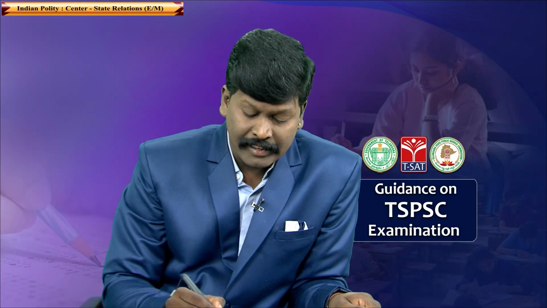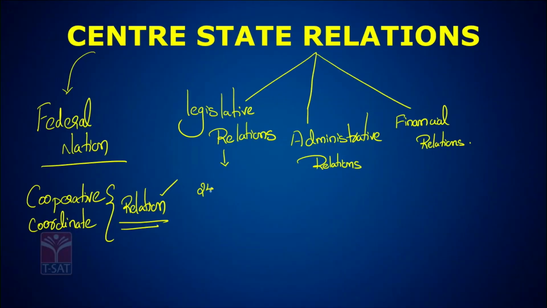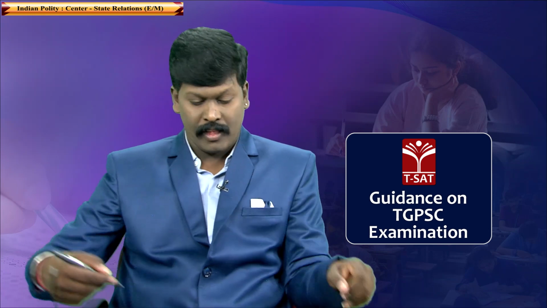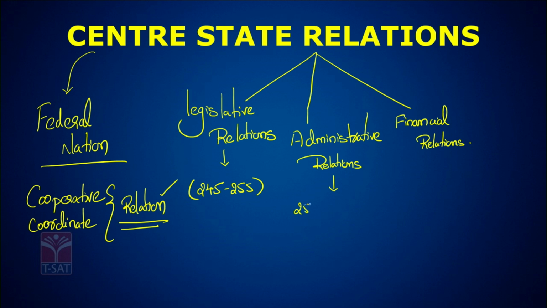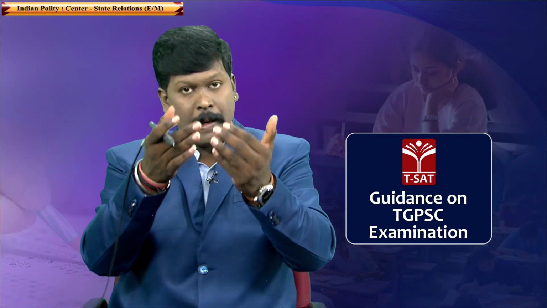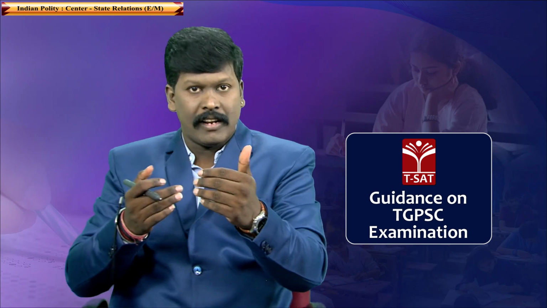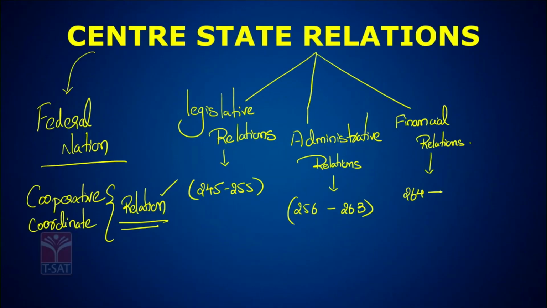The center-state legislative relations are discussed from Article 245 to 255. Article 256 to 263 talks about the administrative setup between center and states, administration and management between center and states. Generally, Article 264 to 293 deals with financial relations.